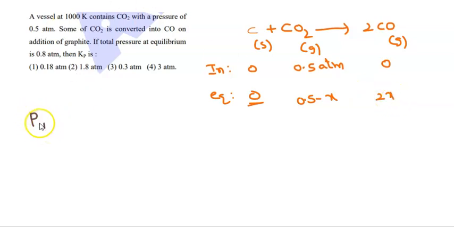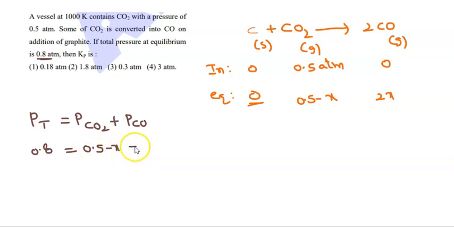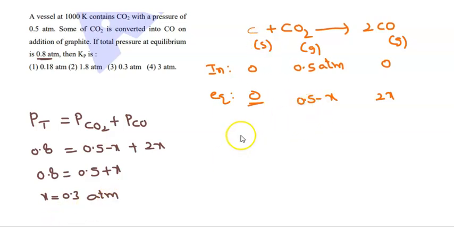So now P total is equal to pressure of CO2 plus pressure of CO. At equilibrium the total pressure is 0.8, the pressure of CO2 is 0.5 minus x and the pressure of CO is 2x. So 0.8 is equal to 0.5 plus x, then x is equal to 0.3 atm. So at equilibrium the pressure of CO2 is 0.5 minus 0.3, which is 0.2. The pressure of CO is 2 into 0.3, which is 0.6.